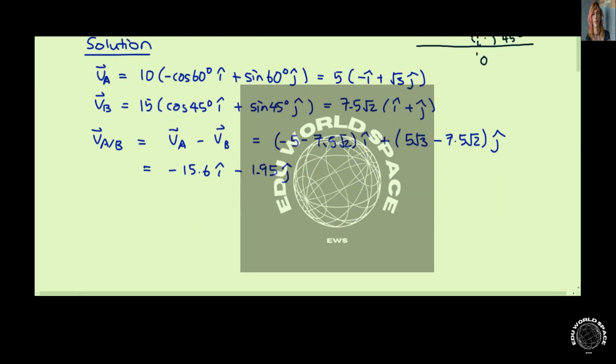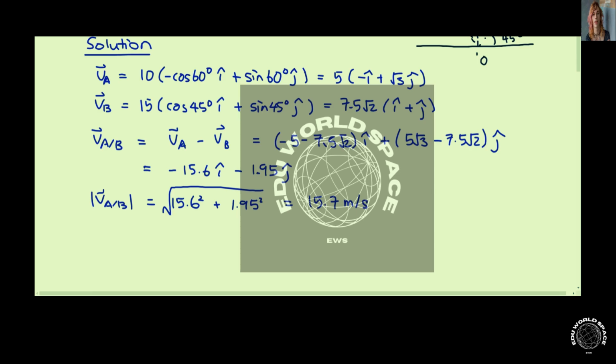Then you can find the magnitude. We need the magnitude to find the time for the next part. So 15.6 squared plus 1.95 squared, and take the square root of the sum, and you get 15.7 meters per second. So this is the magnitude of the relative velocity.